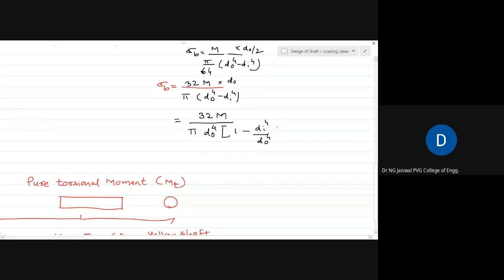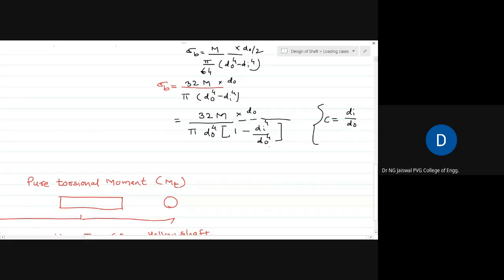If I take do raised to power 4 outside the bracket, and this do is as it is, now one do will get cancelled. This remains do cube.